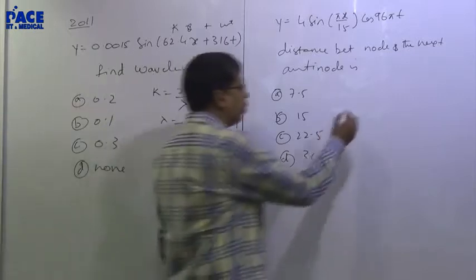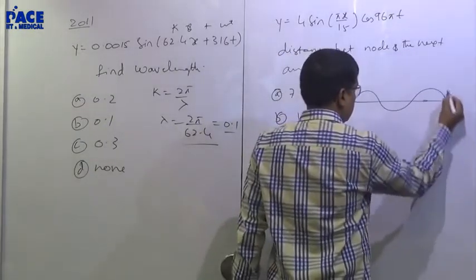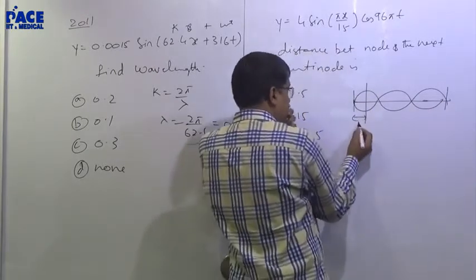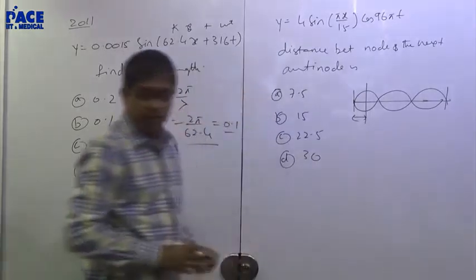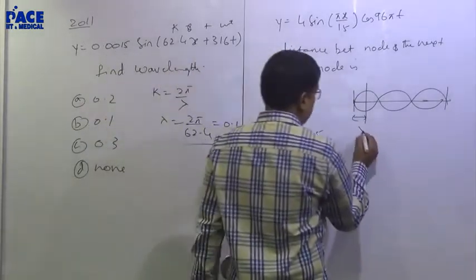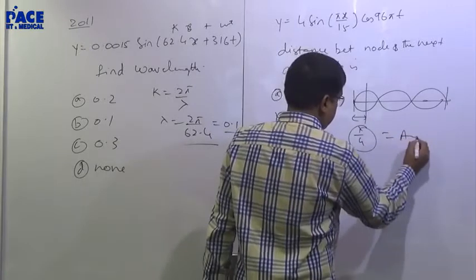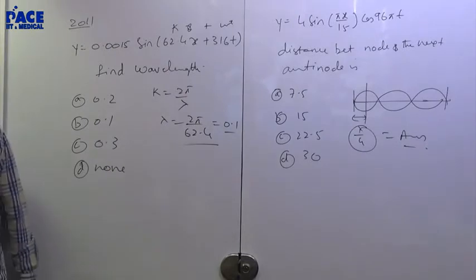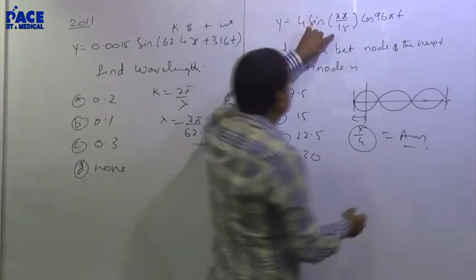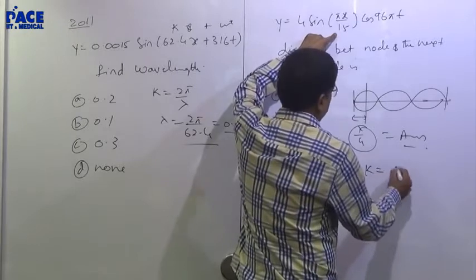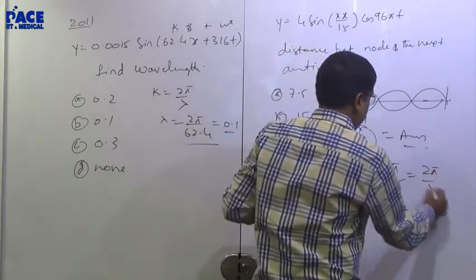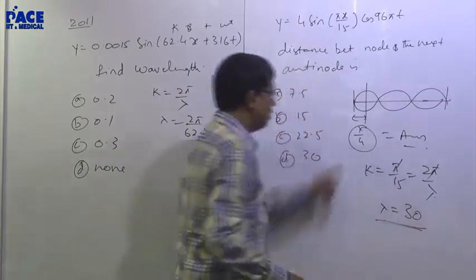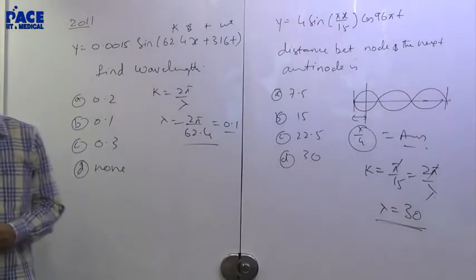Now the distance between node and antinode. Node and antinode, this distance you are asking me. That means lambda by 4. You want lambda by 4. That's my answer. Please find out the value of lambda from here. Sin(kx omega t). k is pi by 15. This is 2 pi by lambda. Pi will go. Lambda is 30. Am I right? Lambda by 4 is my answer.